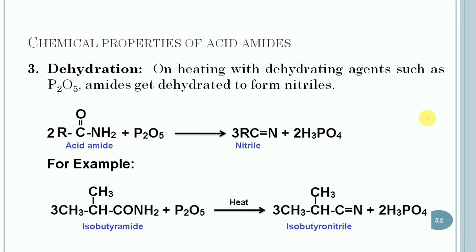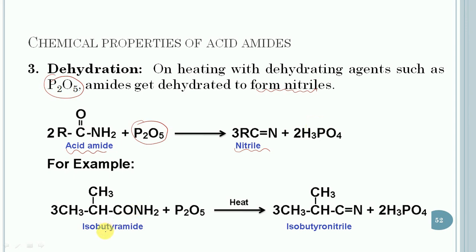Then the next reaction is dehydration. In this case, on heating with dehydrating agents such as phosphorus pentoxide, amide gets dehydrated to form nitrile. So let us consider, in this case, 2 moles of acetamide dehydrated with phosphorus pentoxide, and nitrile will get formed along with phosphoric acids.